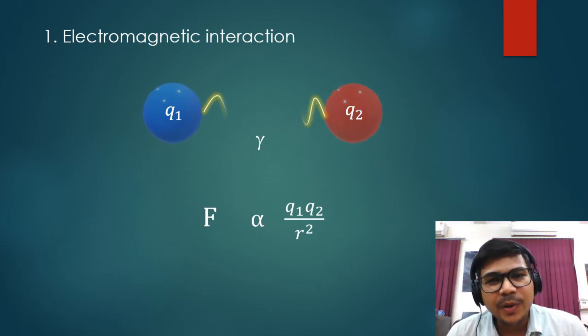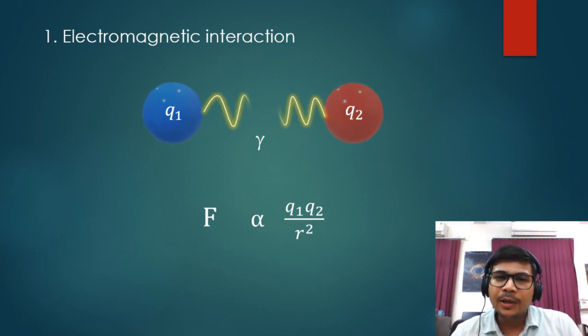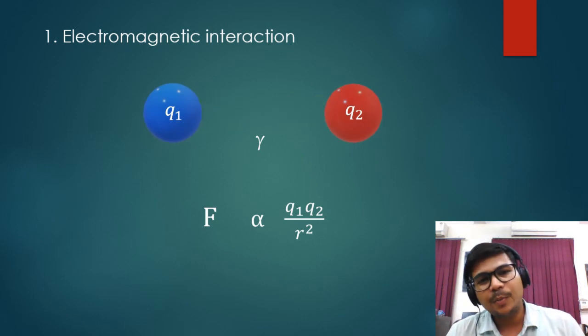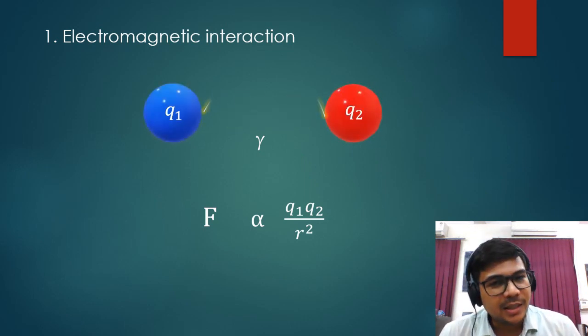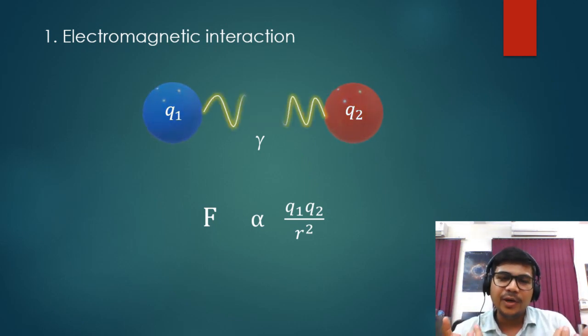the electric force between these electrically charged particles is proportional to the product of their charges and inversely proportional to the square of the distance between them. So, who carries this information between these charged particles?